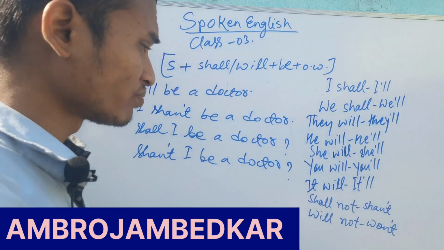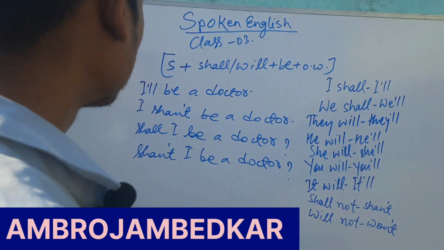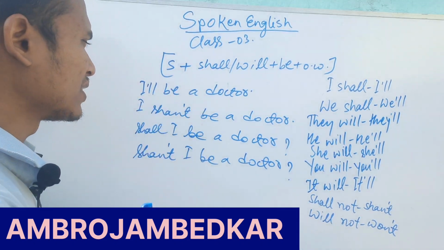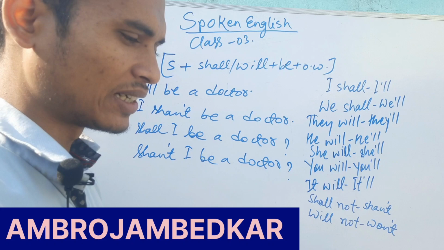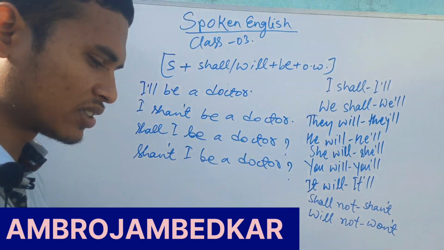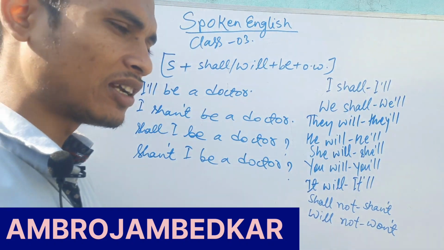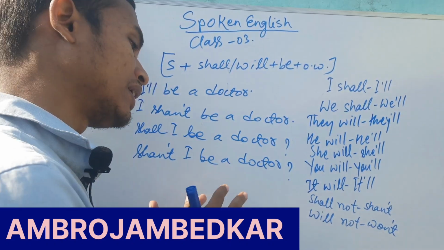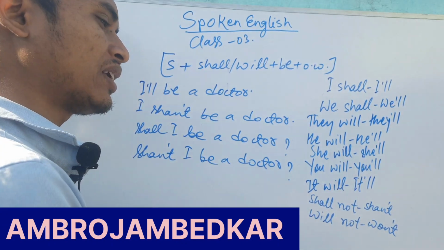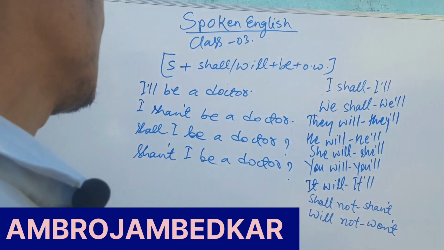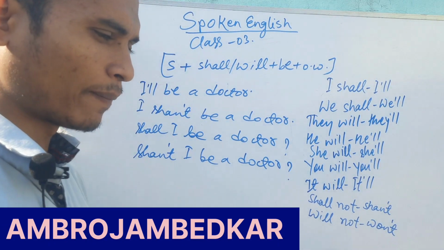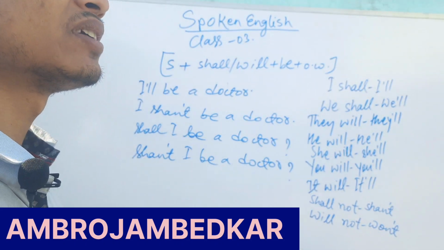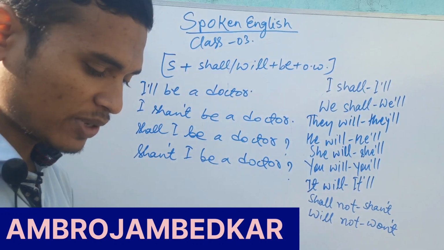Okay, now what to do? Here we need to do practice. What is practice? Have one sentence. I'll be a doctor. आप एक सेंटेंस लीजिए, I'll be a doctor, और उसको 4 तरह से बोलिए. I'll be a doctor, I shan't be a doctor, shall I be a doctor, shan't I be a doctor. ये चीज़ मैंने पहले नहीं किया था with expression, प्रैक्टिस किया था, लेकिन एक्सप्रेशन वाली बात मैंने बताया था. ये बहुत इंपॉर्टेंट है. अब दूसरा सेंटेंस लीजिए, she'll be a dancer, she won't be a dancer, will she be a dancer, won't she be a dancer.